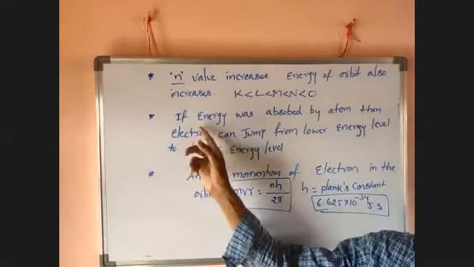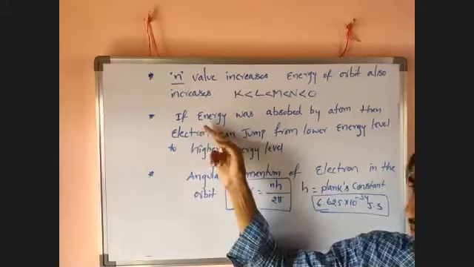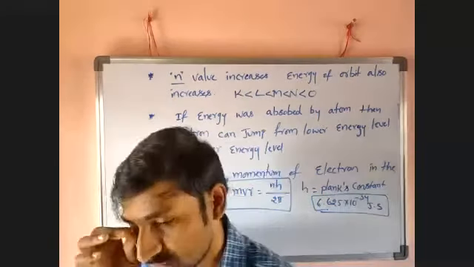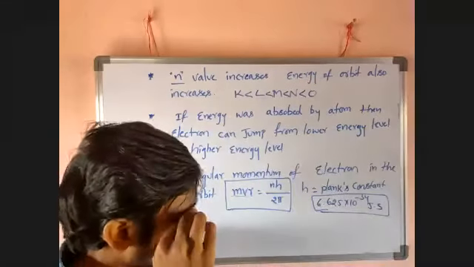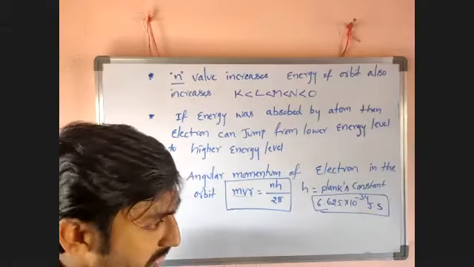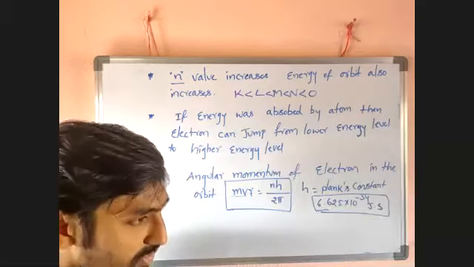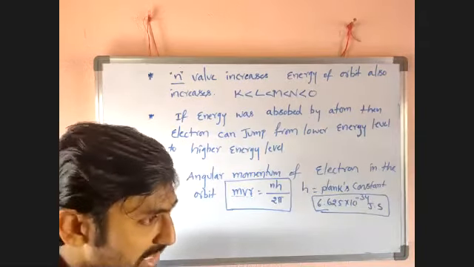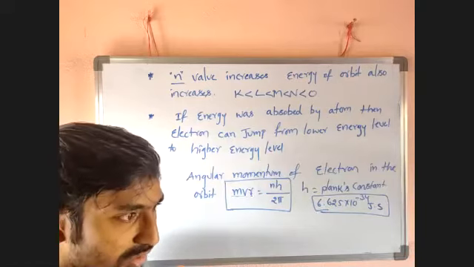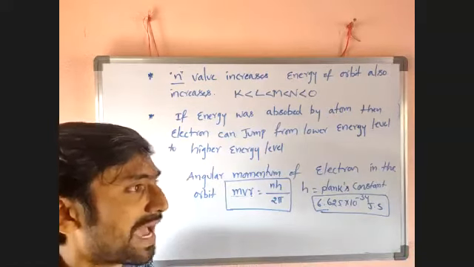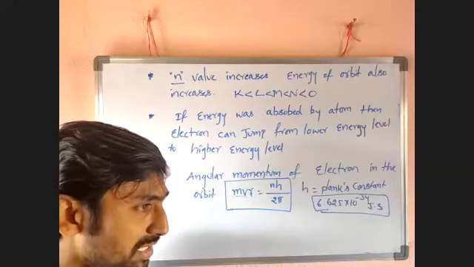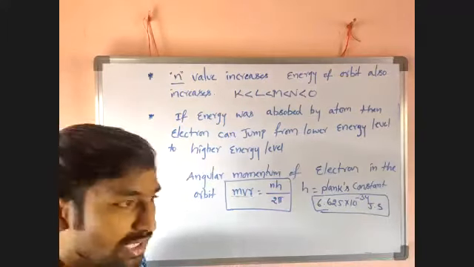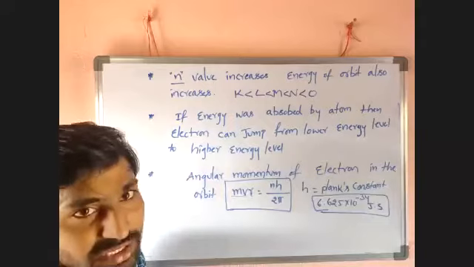So this point overcomes the limitation of Rutherford. According to Rutherford, what did he say? Electron revolves around the nucleus in a fixed closed circular path. It is called an orbit, he said also. But he said one wrong point. That one is what? As long as the electron revolves around the nucleus, it cannot absorb energy, it cannot emit energy. The atom cannot absorb energy or emit energy, he said that.